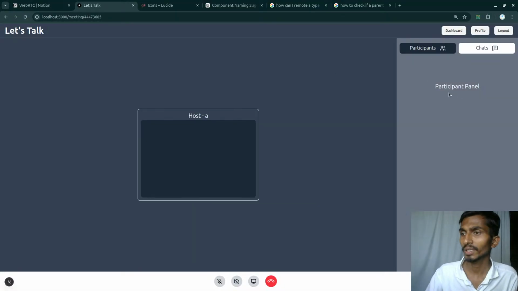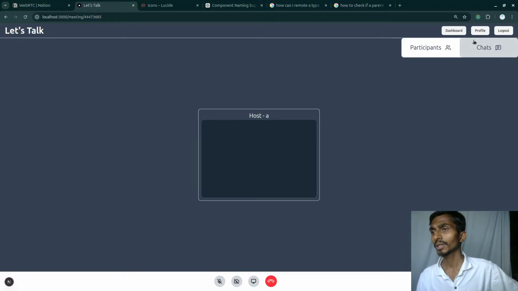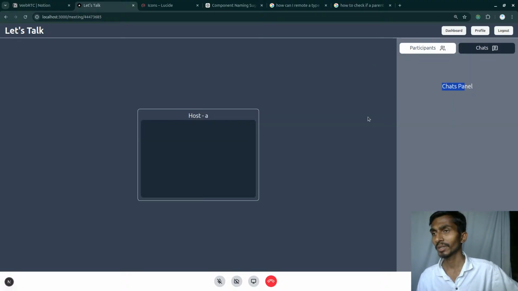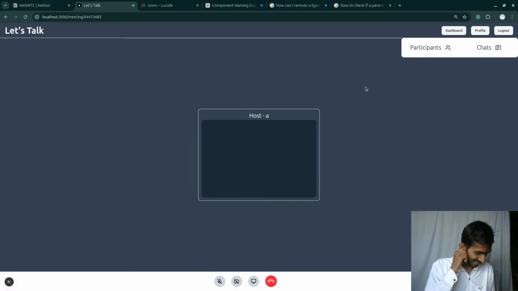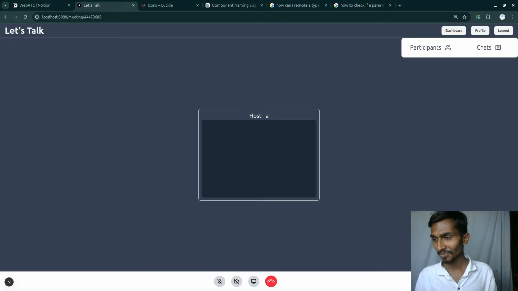Click on participant, you are going to get the participant panel. Okay, click on the chat, you will get the chat panel. Click on anything, and you can even switch between them. This took a lot of time. Okay, never mind, it doesn't matter how long it took. The thing is that it got built at the end of the day.